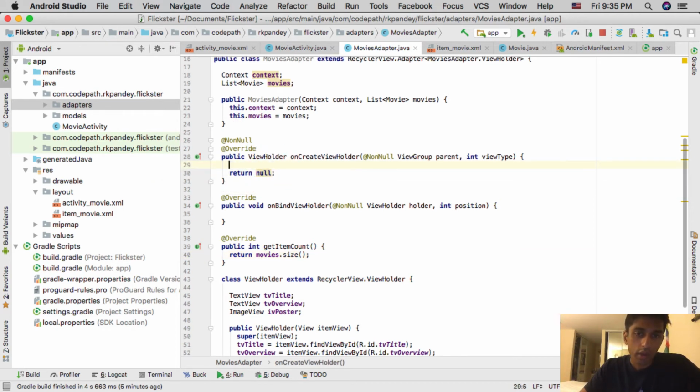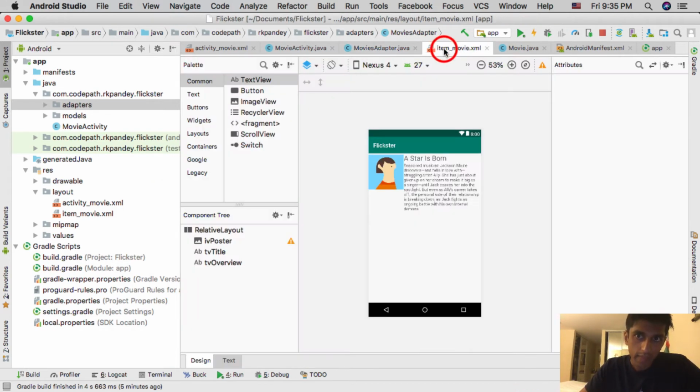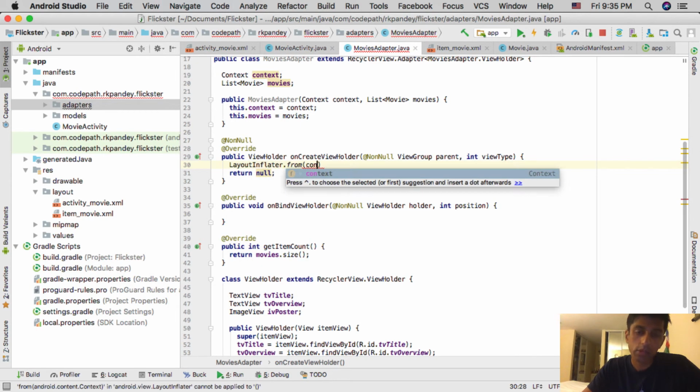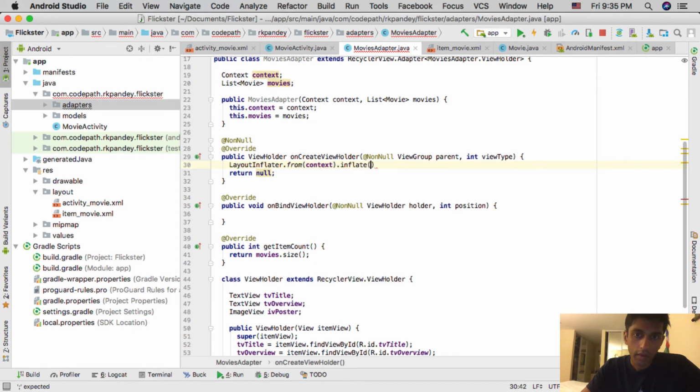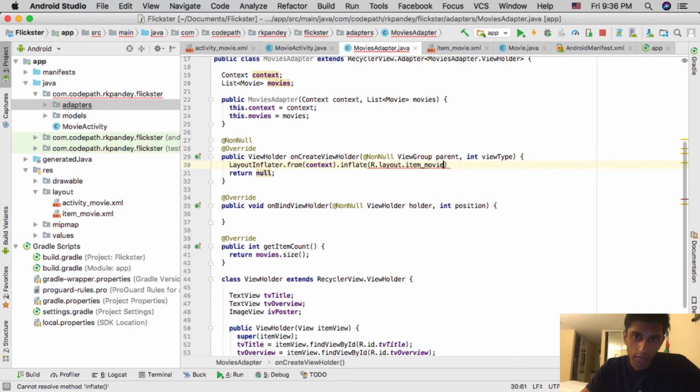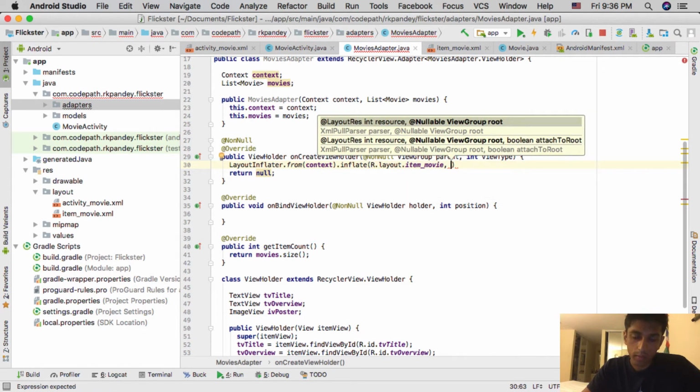onCreateViewHolder is actually responsible for inflating this view that we created, item_movie.xml, and we need to actually inflate it. The way we do that is by saying LayoutInflater.from, use the context, and then inflate the XML that we have, so item_movie. And then there's two other parameters. What I did is I pressed Command P, and that gives me this prompt to show me the other parameters.